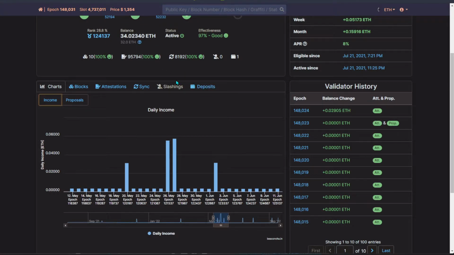So right now I'm going to show you my own MEV block proposal results. And of course I have hit it. Before I got slashed, I basically produced a block which I'm quite happy about.